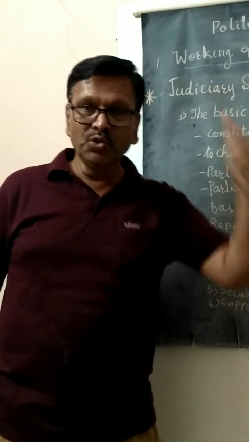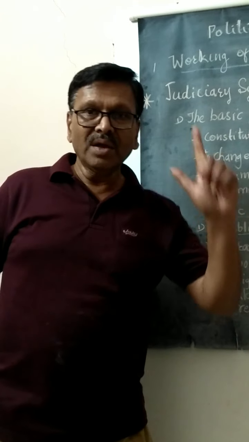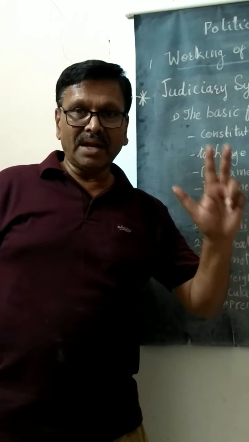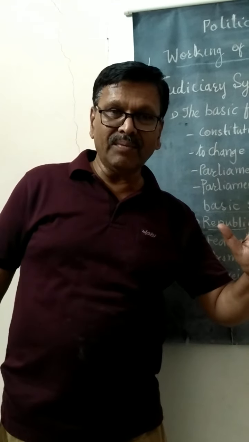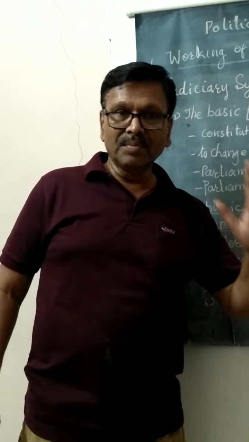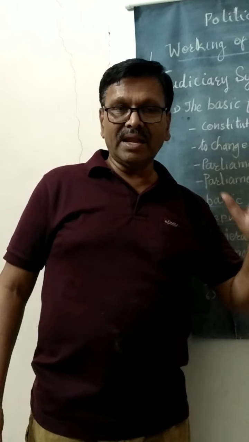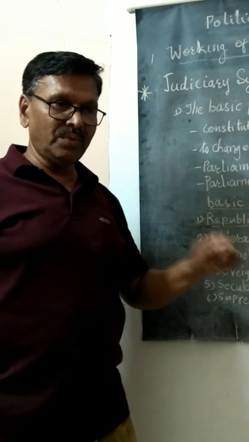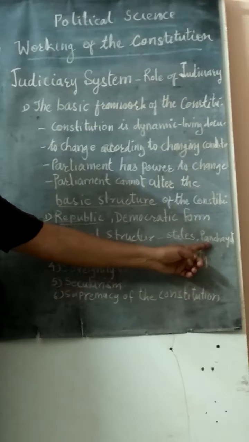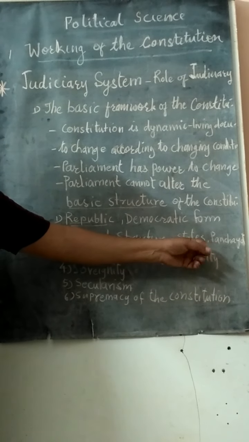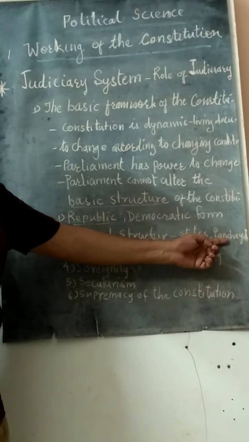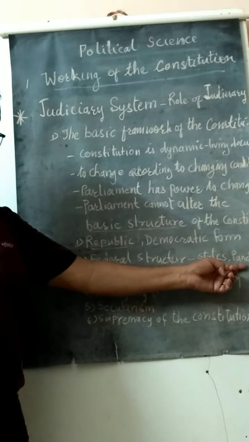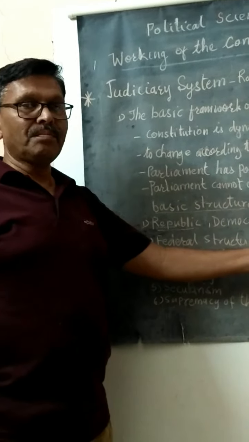It means we have the union government, we have state governments, and we have the panchayat raj system, that is at the gram level, gram panchayat, at the taluka level, panchayat samiti, at the jilla level, jilla parishad, and at the city level we have the corporation, that is the Mahanagarpalika.